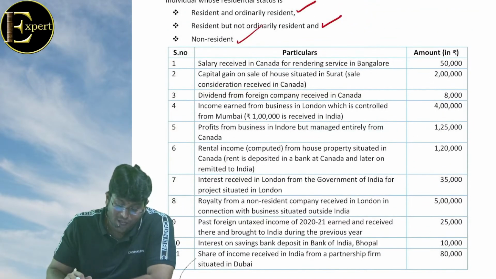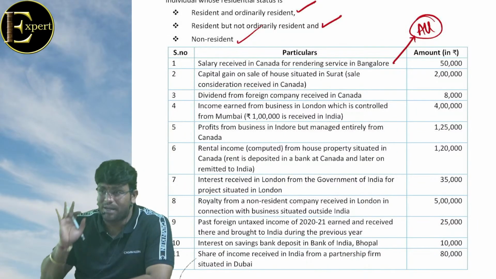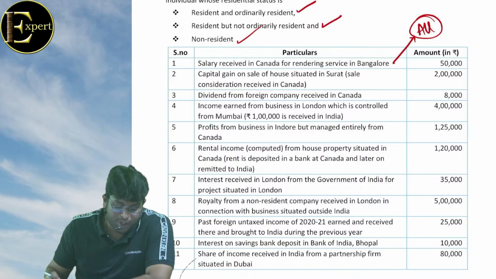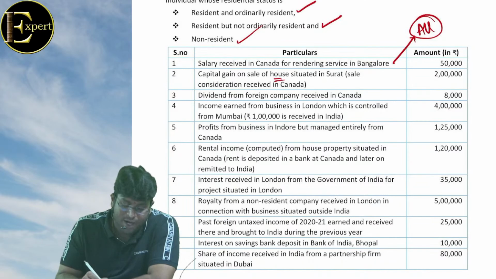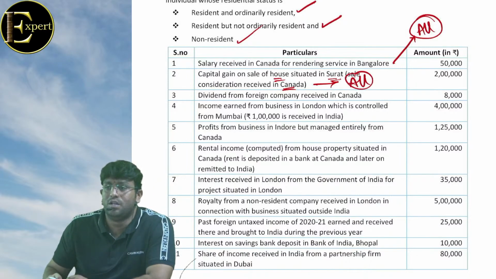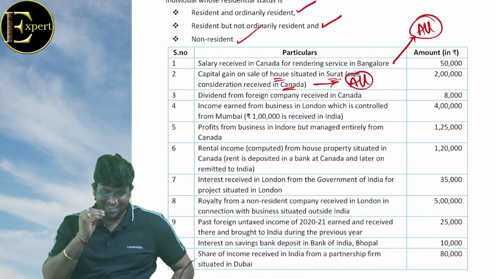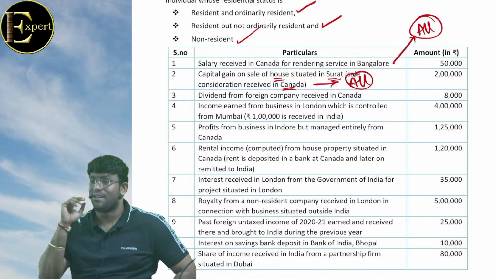Salary received in Canada for rendering service in Bangalore, taxable for all. क्यों? Indian income दोस्तों. Second point, capital gain on sale of house situated in Surat, consideration received in Canada, taxable for all. क्यों? प्रॉपर्टी इंडिया में भाई, सूरत किधर है? इंडिया में।